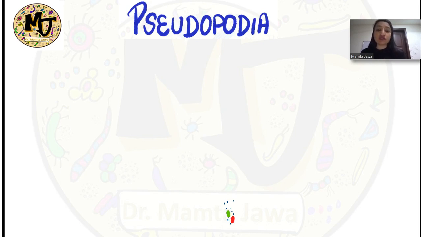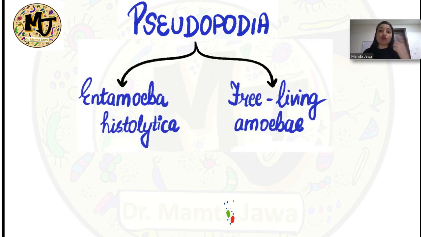Okay, so we'll take up different kinds of protozoa based on their organs of locomotion, and we learn their infective forms. So first and foremost, we have got the protozoa which have got pseudopodia as the organ of locomotion. Pseudopodia is nothing but an extension of the cell membrane, which makes that protozoan motile. And in this group, I want you all to remember the medically important ones, that is Entamoeba histolytica and the